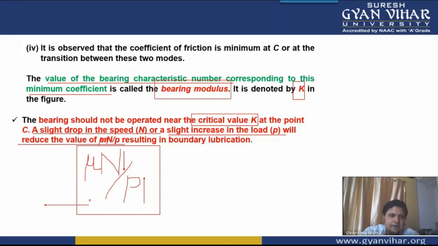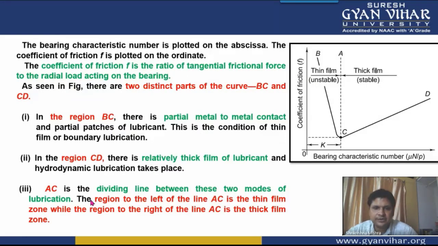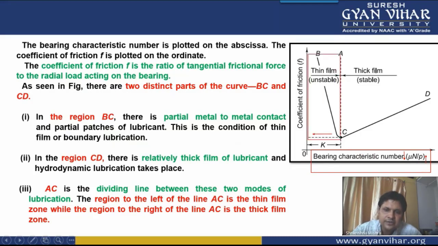And what will happen when it decreases? Then again your journal will reach into this thin film lubrication zone, as the value of mu n by p will decrease, when the speed of the journal is decreasing and the load on the journal is increasing. This bearing characteristic number will decrease, and it will reach this thin film region.